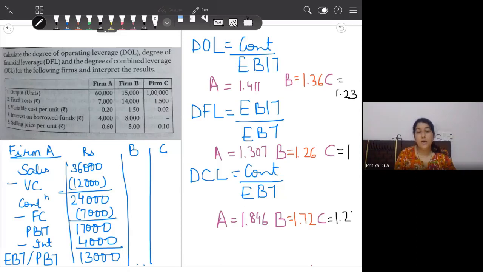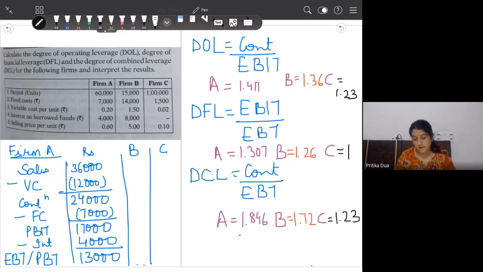Now if you have to interpret the results, you can see the riskiest firm out of the three is firm A, because operating leverage is higher and financial leverage is also higher. As a result, the combined leverage is the highest.